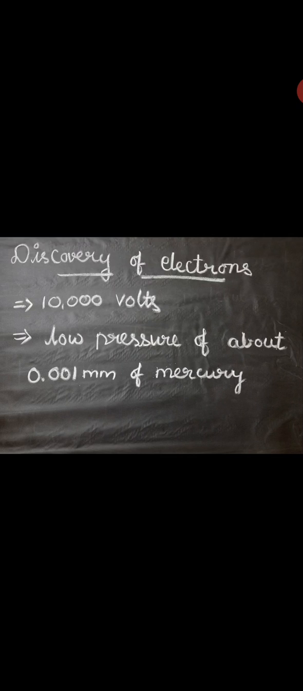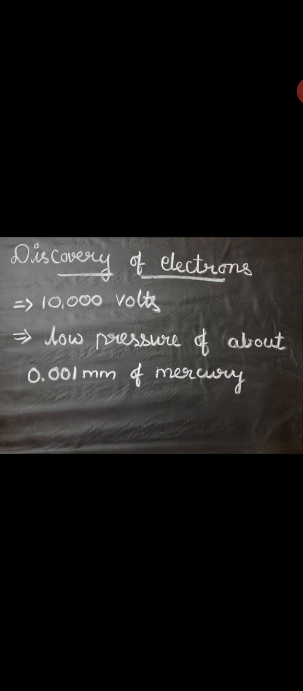behind the anode. This observation clearly shows that some invisible ray is coming from the cathode. These rays are called cathode rays. Later we called these electrons.